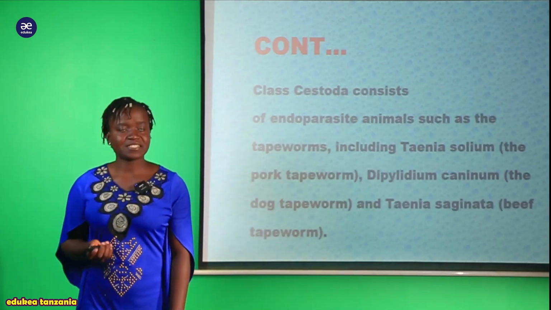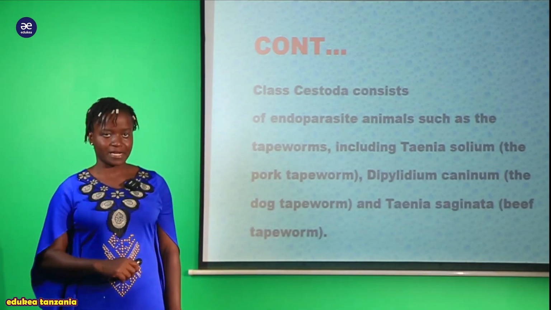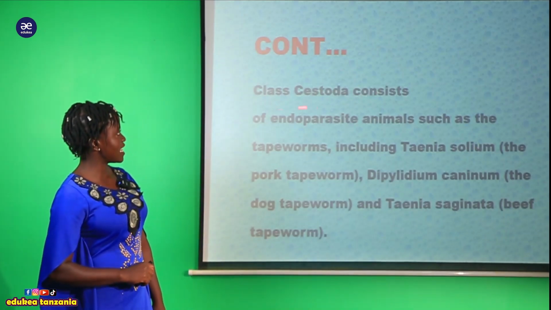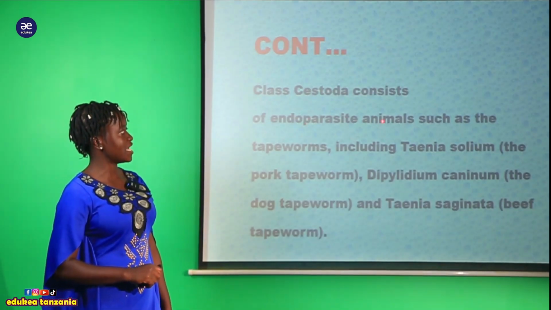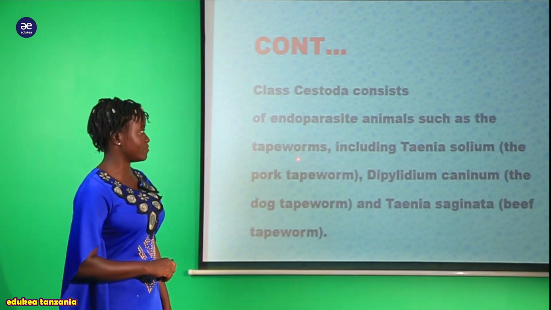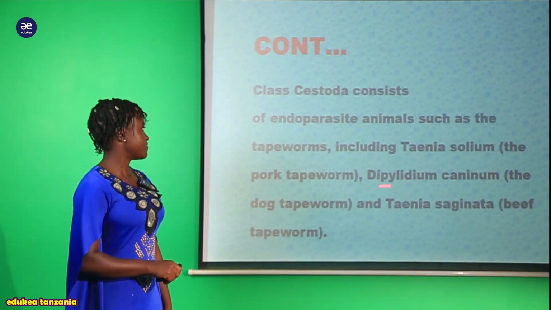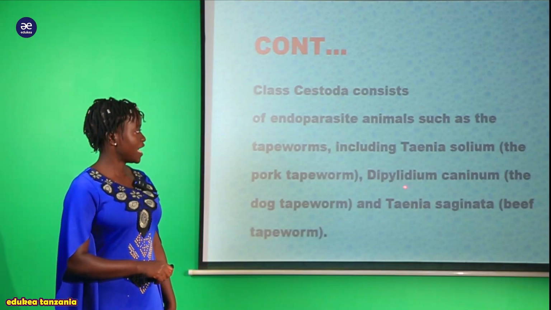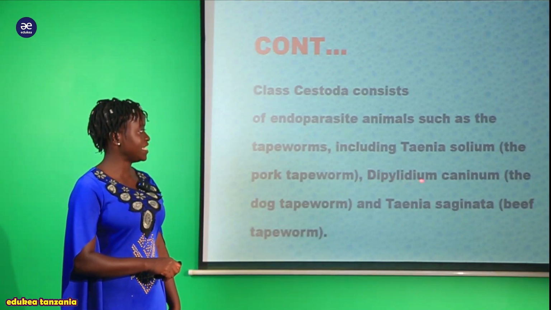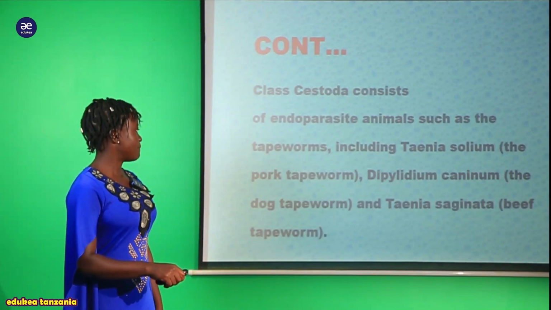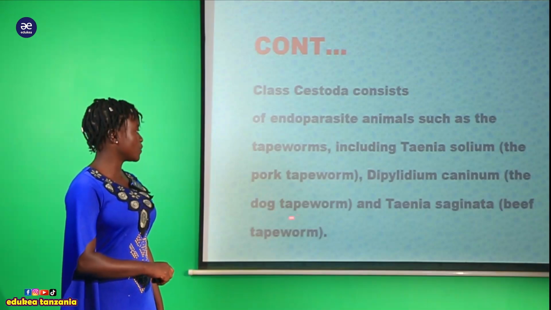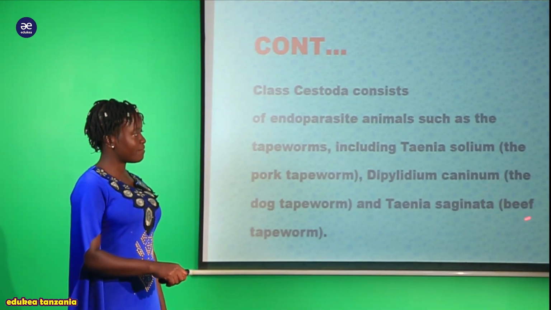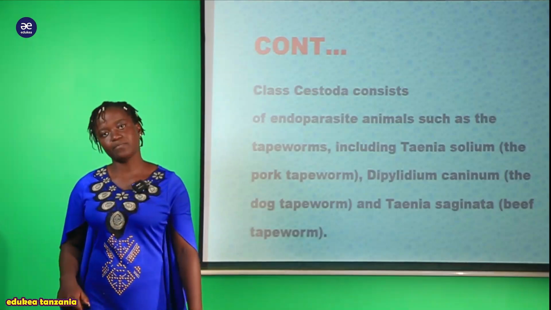When we start looking at the class Cestoda, we are saying that class Cestoda consists of endoparasite animals such as tapeworms, including Taenia solium, the pork tapeworm, and we have Dipylidium caninum, which is found in dogs, the dog tapeworm, and we have Taenia saginata, which is found in beef, the beef tapeworm.